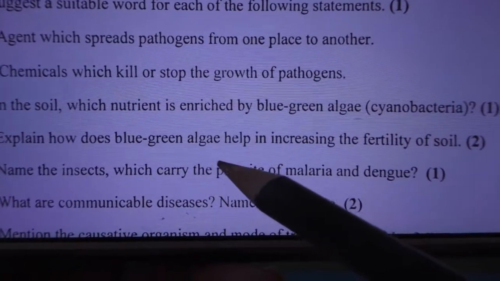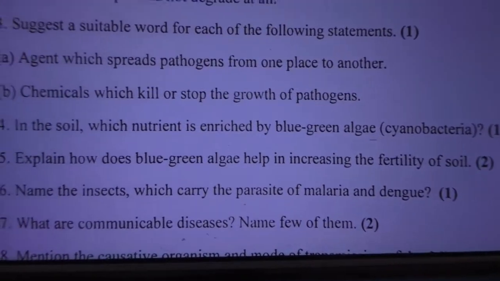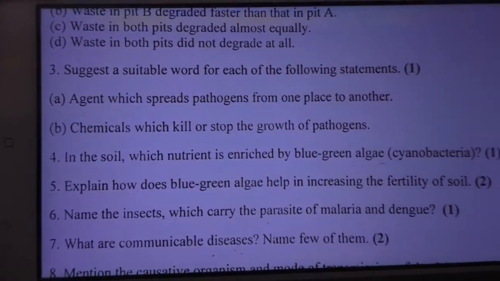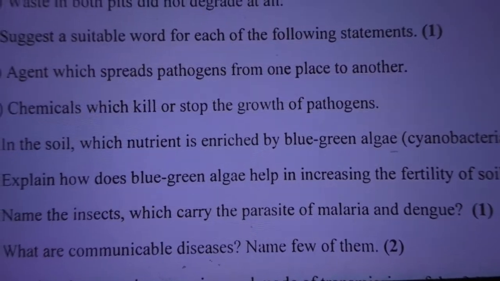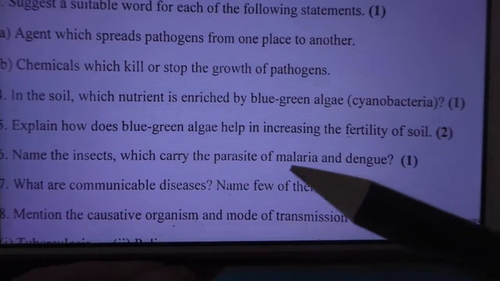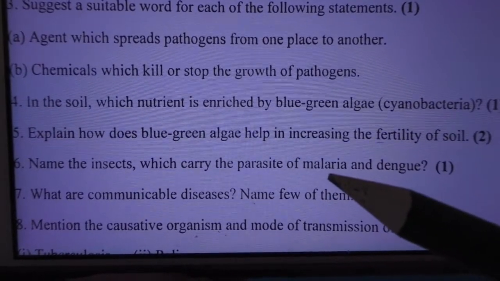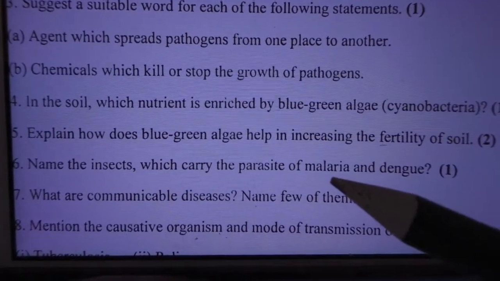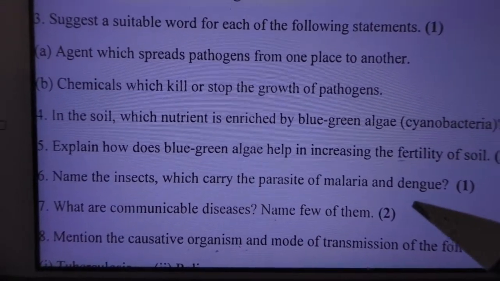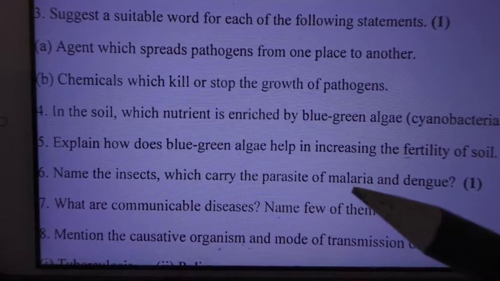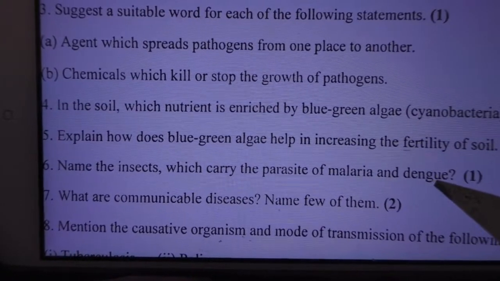Okay, how does the blue-green algae help in increasing the soil fertility? It's a 2-mark question, so you have to write an explanation. Okay, name the insects which carry the parasite of malaria and dengue. Malaria, female Anopheles mosquito. Female Aedes mosquito, dengue virus. Female Anopheles mosquito, malarial parasite. Female Aedes mosquito, dengue virus.